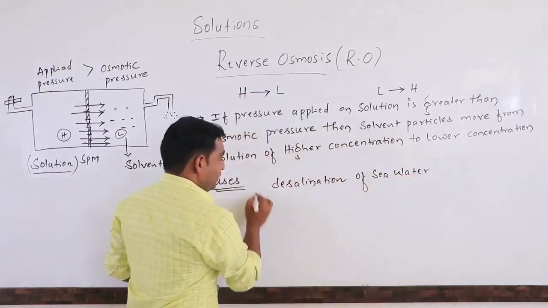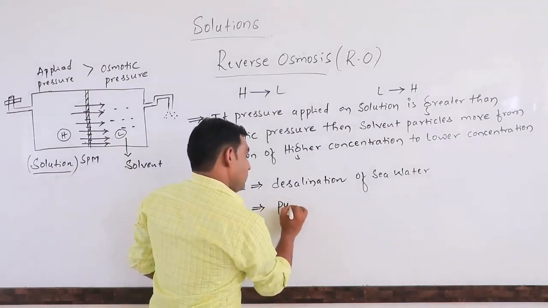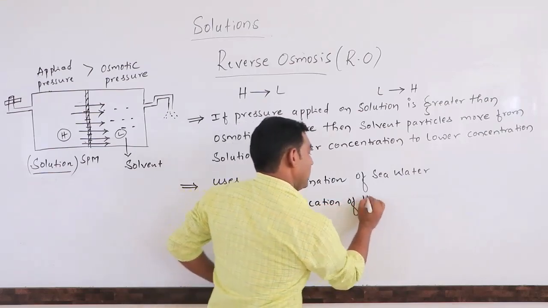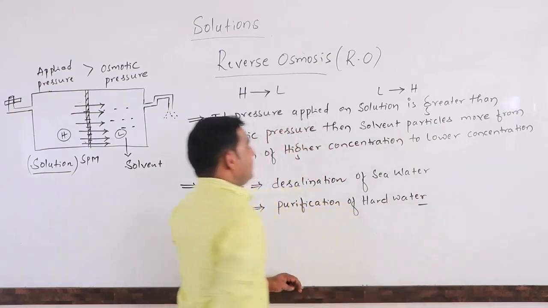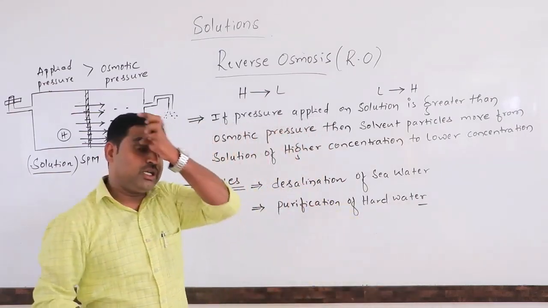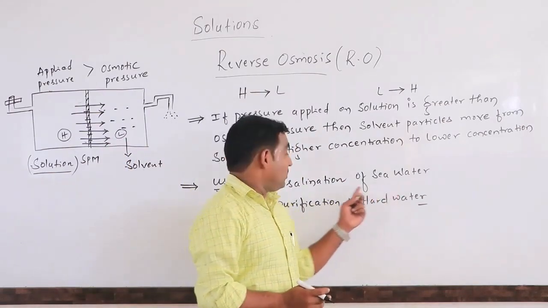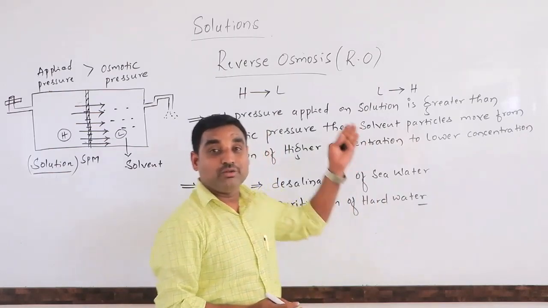And in the purification of hard water. Desalination of seawater means removal of salt from the seawater. That is called desalination or purification of water. We use an RO system in our homes.